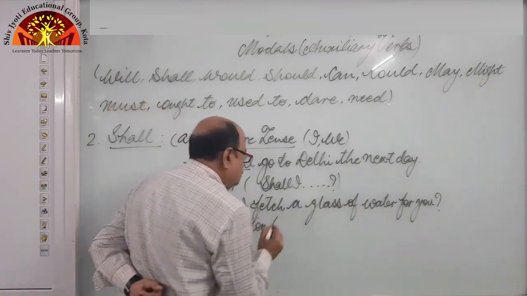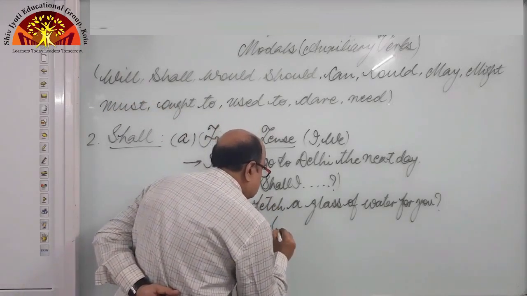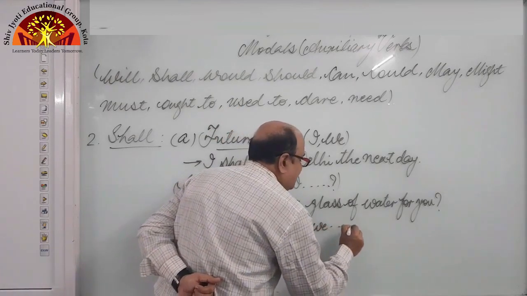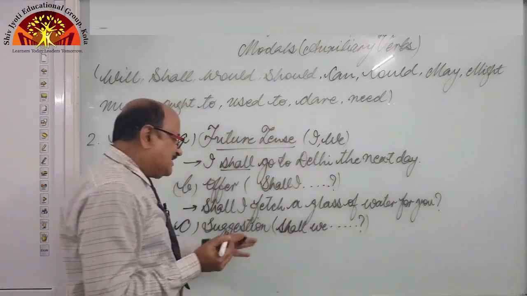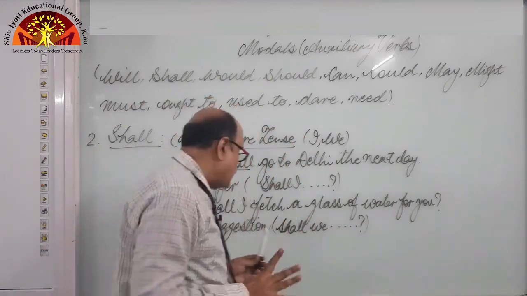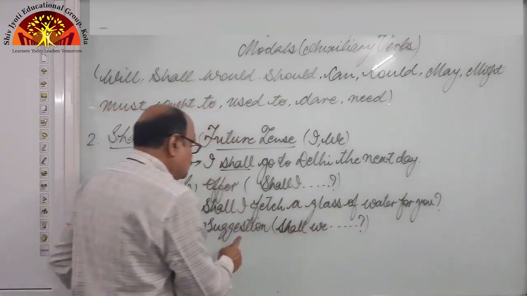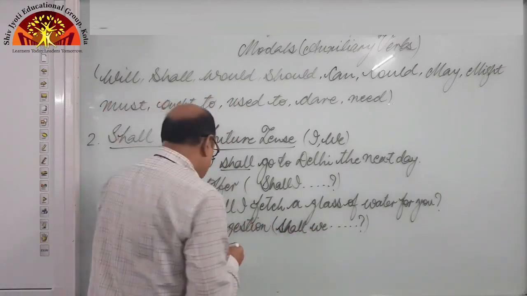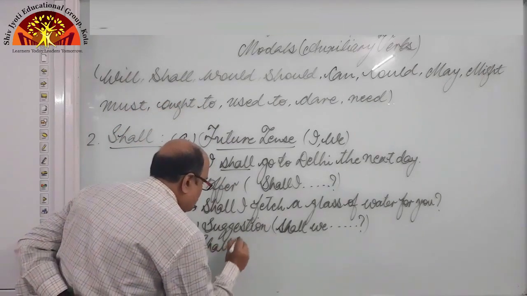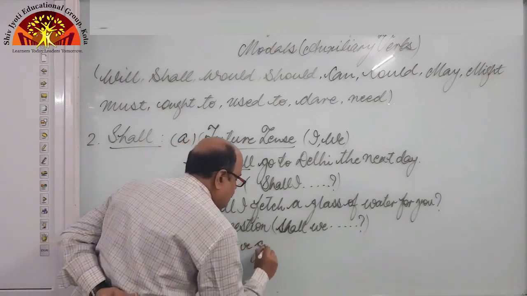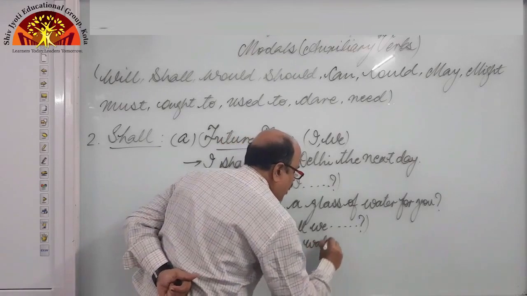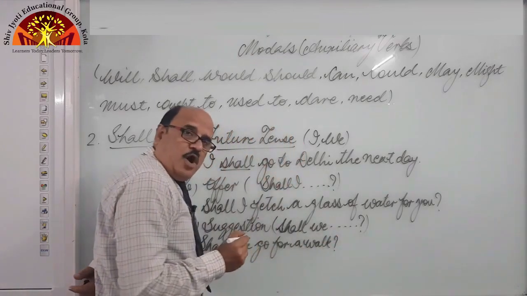Next one is suggestion. If we want to make any suggestion, then in that case we will begin our sentence with shall we. Look, once again it looks like an interrogative sentence, but this is not. So shall we is used when we make a suggestion, right? For example, shall we go for a walk?